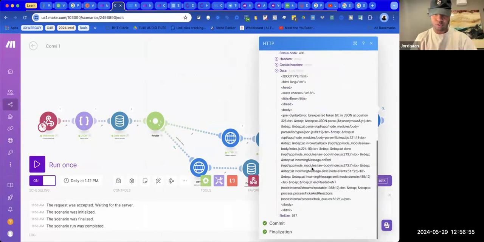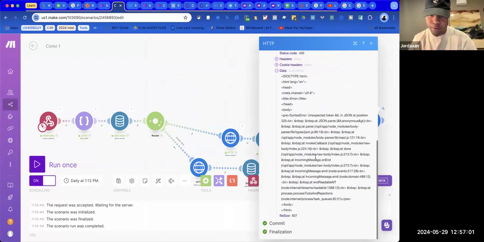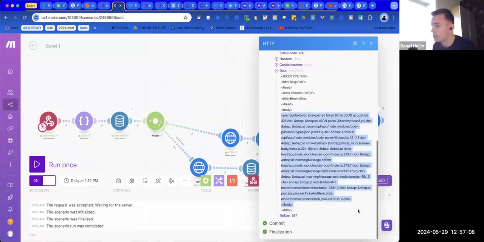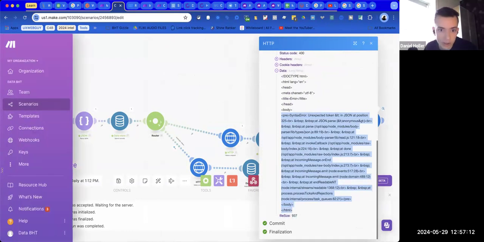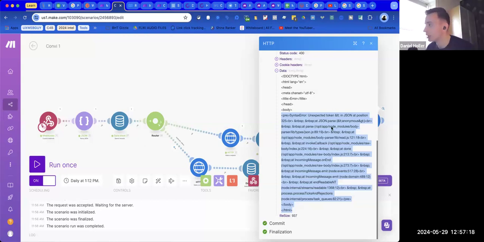Okay. 400. Yeah. Unexpected token, JSON 325. Less than. Oh, can you not pass HTML in the body? Is that why? I don't know. Maybe. I hope not. I think that's why. Oh, but we can still format it, so no worries there.